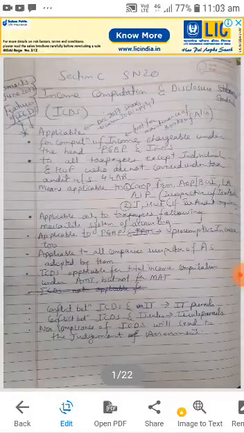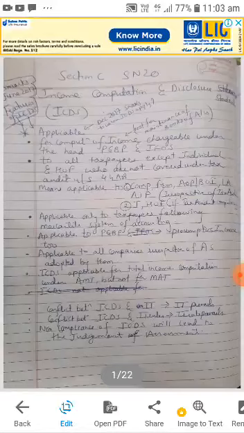ICDS. Okay, applicable to PGBP, presumptive income too. Now under PGBP we have a concept of presumptive income. We are going to see that later. So in presumptive income what happens, no need to maintain books of account. Whatever your turnover is there, some 8% of it you have to declare as your net profit. So no need to take any deduction, no need to show any records.